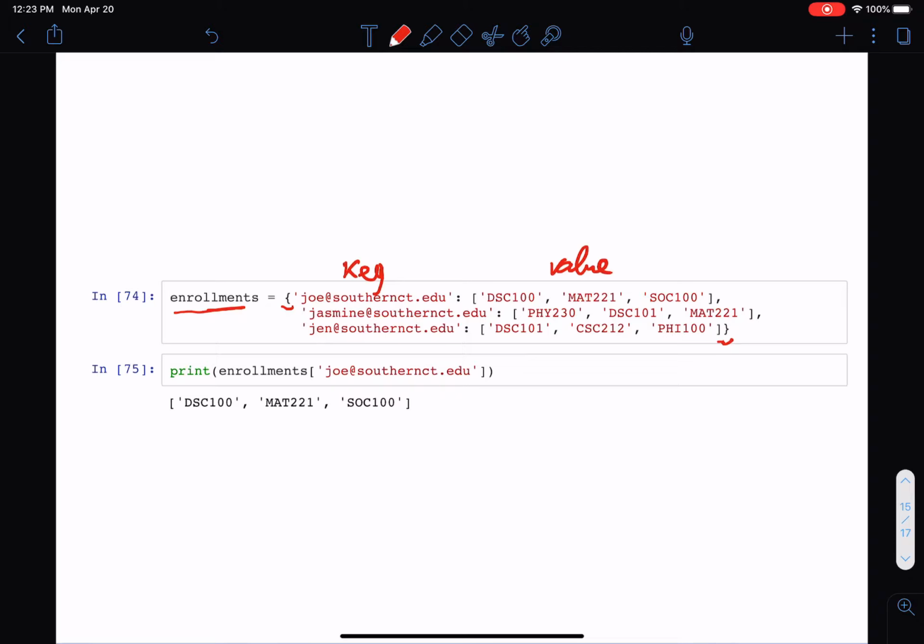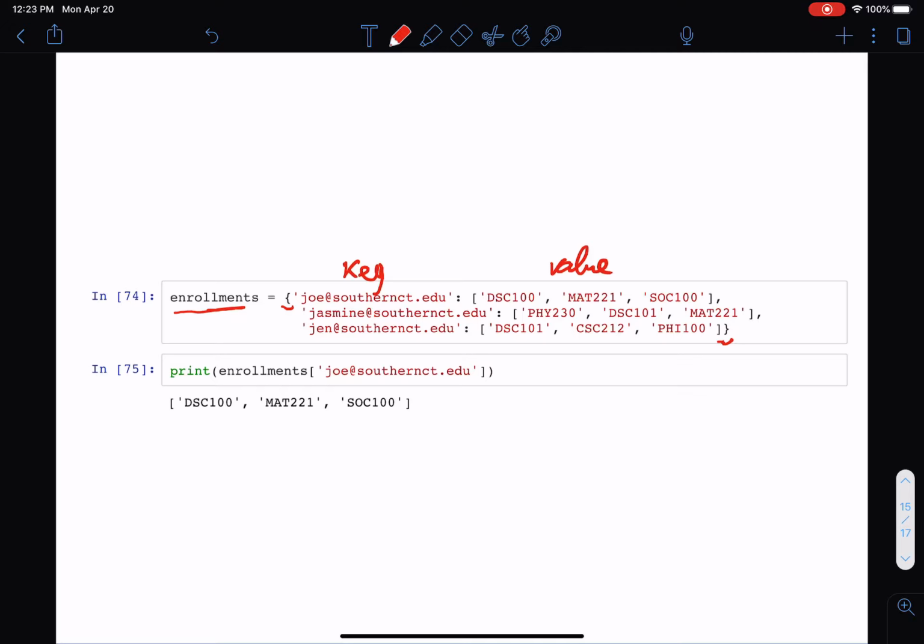The key is an email address, which is assumed to be unique, and that satisfies the criteria of a key in a dictionary. And the value corresponding to the key is a list of courses in which the student is registered. So here we have a list of strings. So Joe is enrolled in the courses DSC 100, Math 221, Sociology 100. Jasmine is registered in these 3 courses, and Jen in these 3 courses.